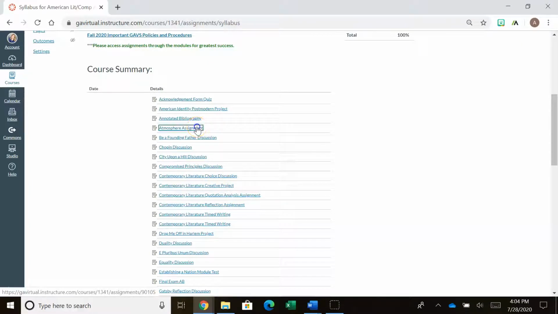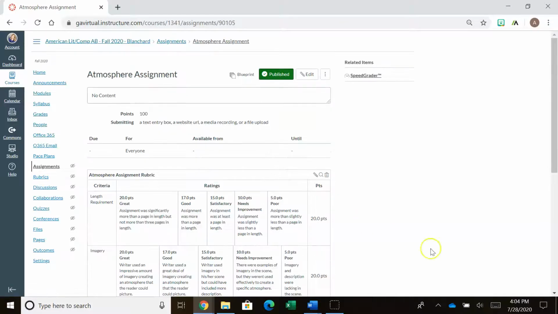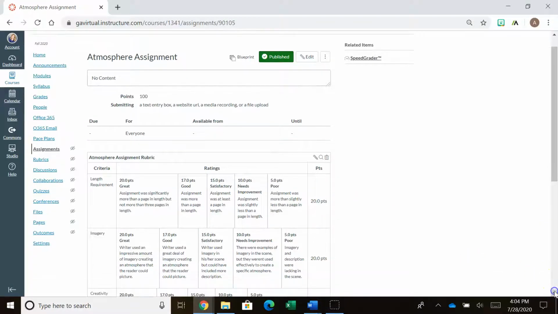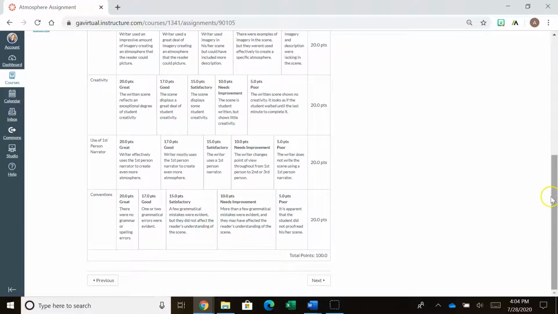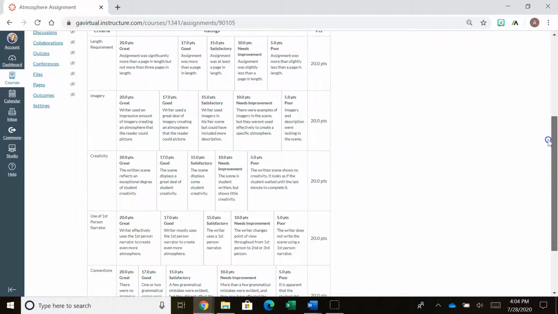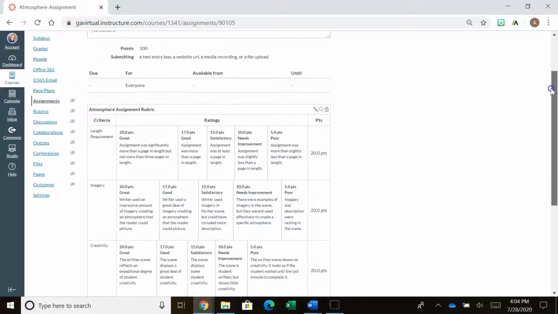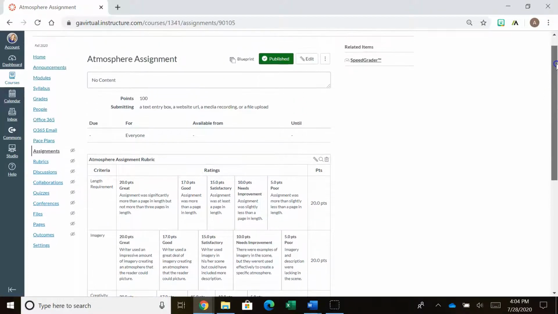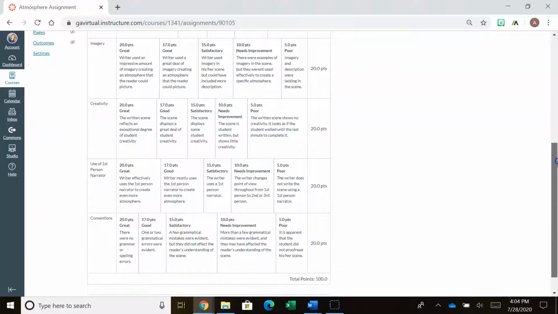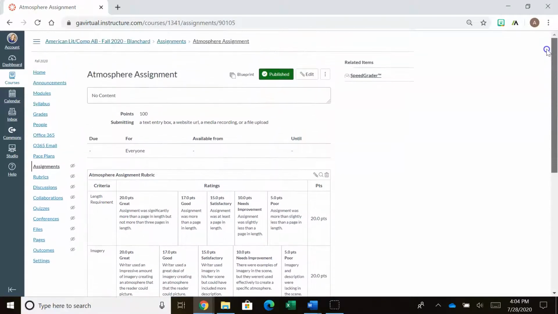So I'm going to click on this one. Doesn't matter which one, but I want to show you something. So see what just came up here? Here is the rubric. All I had to do is click on it, right? And so this is the scoring guide. This is how I am going to score your assignment. So I think it's really useful if you look at this as you're working on it, and certainly before you submit it. Make sure that you haven't left out something really important, because if you do, unfortunately, I won't be able to give you credit for that. And I want everybody to do well. So please check out the rubric, okay?